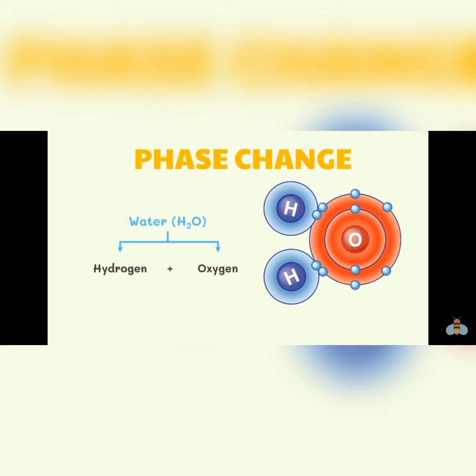The water molecule contains two hydrogen atoms and one oxygen atom covalently bonded. However, there is no change in the composition of water. The particles that make up ice, water, and steam all contain two atoms of hydrogen and one atom of oxygen. A phase change is just one type of physical change.